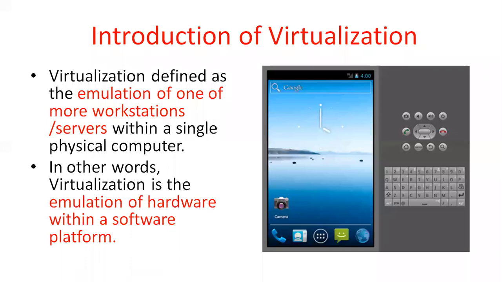In other words, virtualization is the emulation of hardware within a software platform. Is it clear? For example, I am an Android developer, writing a program using Android, and I want to execute that program. How can I execute it? With the help of a mobile phone. But I do not have a mobile phone. Then I need to create a virtualization, which is called emulation, the emulation of hardware within a software platform.